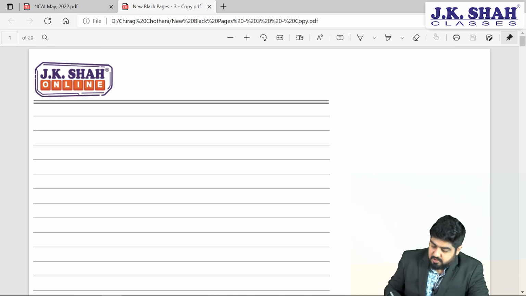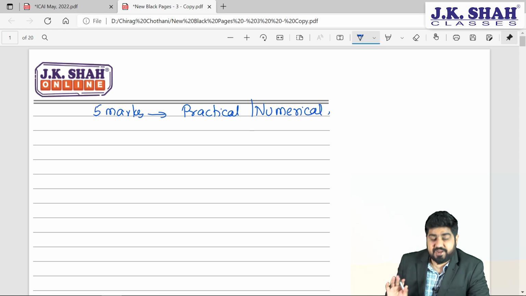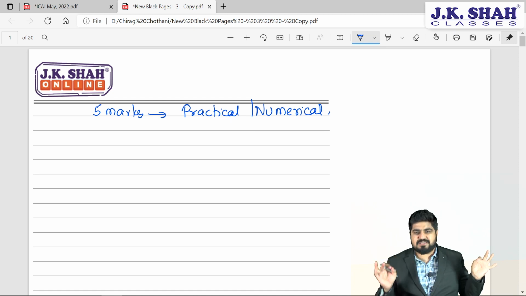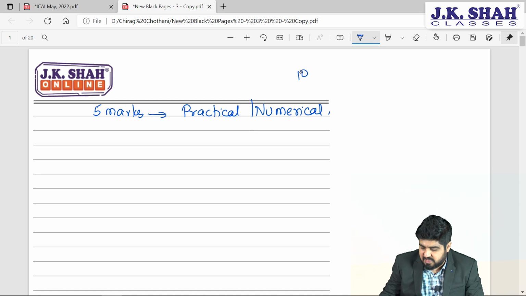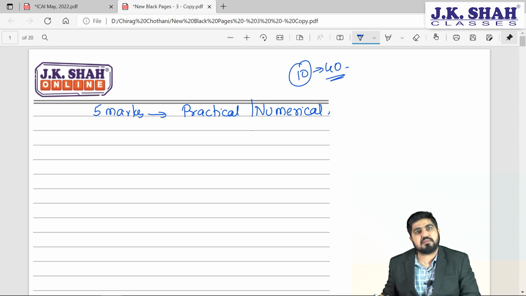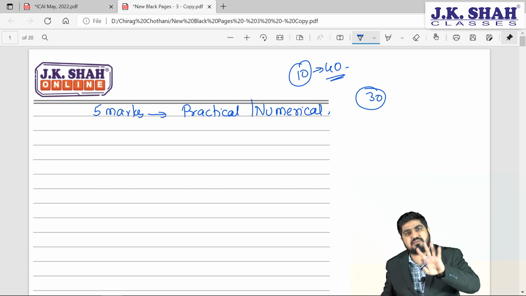See, for 5 marks, if you observe in our case also, we just have practical or numerical questions. When I talk about practical and numerical questions, one thing is very sure: if you solve it nicely, in the prescribed manner, then it is 100% sure that you get full marks. So there are 2 questions of 5 marks, that means 10 marks out of 40 are confirmed if you are able to solve them properly. Apart from that, we have 30 marks worth of questions which are of 2 marks and 3 marks each.